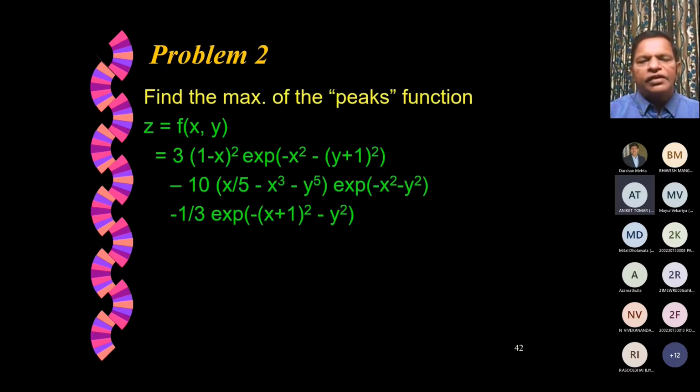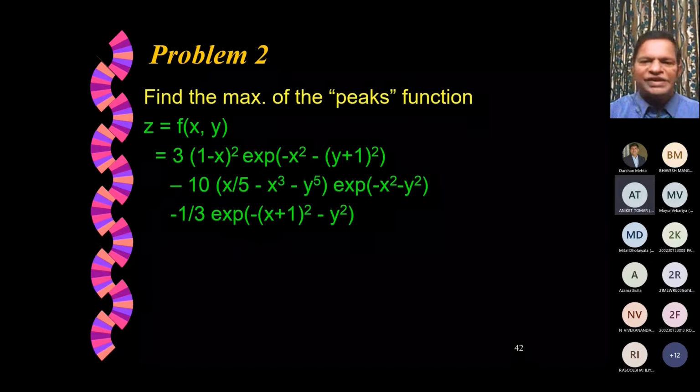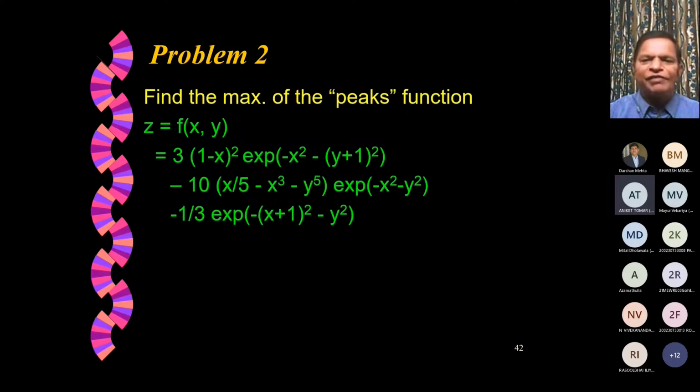Now, another problem that I want to demonstrate, which is more complicated when compared to the first one, is called the peaks function in MATLAB, because it has multiple peaks. If it has multiple peaks, only one of the peaks is the best, and you may be stuck in a local optimum. How do you overcome that? You can see this function, which is highly nonlinear. It's a function of 2 variables, x and y only, but the function is highly nonlinear.